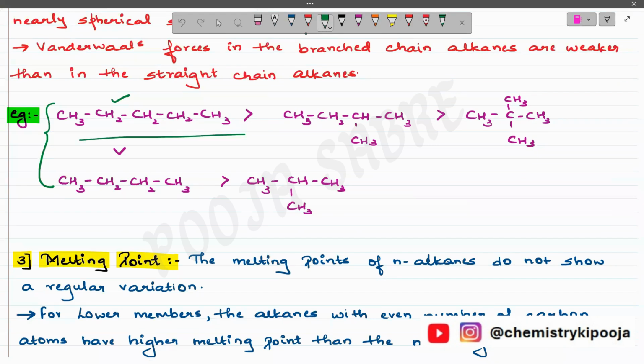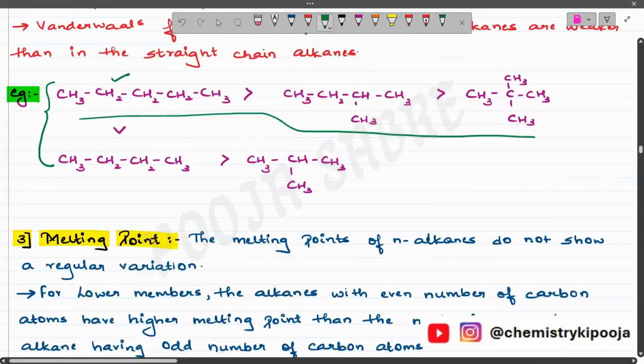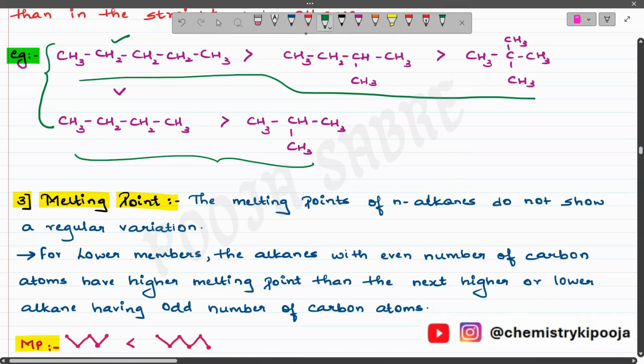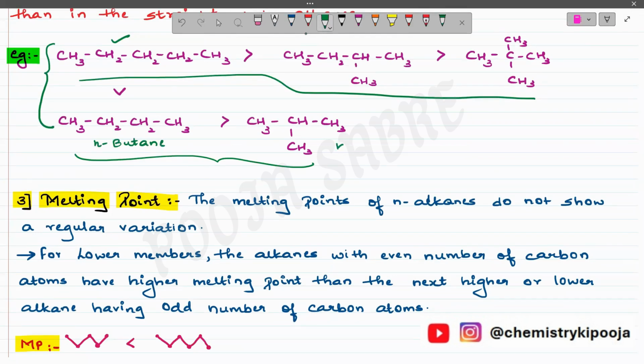Now, if I need to compare between these three, just now I have explained, the more the branching, the lesser the boiling point. Clear? Between these two, the first one is n-butane, and the second one is isobutane. N-butane will have more boiling point because it is a straight chain, and the second one is branched, so it has less boiling point. I hope everything related to boiling point of alkanes is clear.